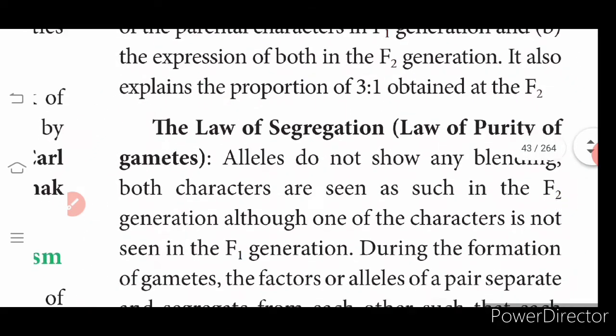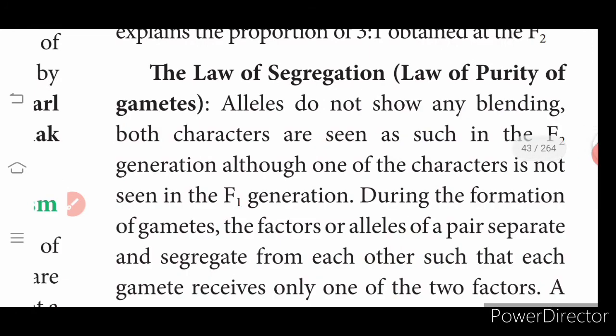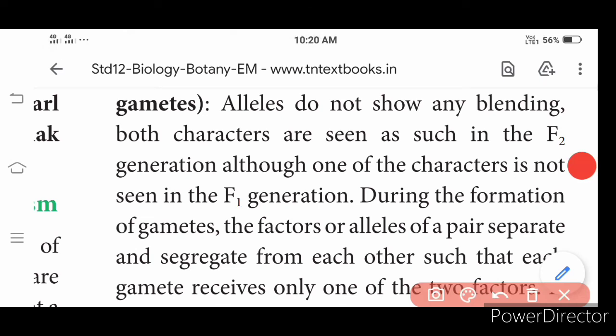Then we go to the second law, the law of segregation. Alleles do not show any blending of characters. Follow? Alleles we can take as capital T, small t. The expression can be tall or dwarf when in the homozygous condition.